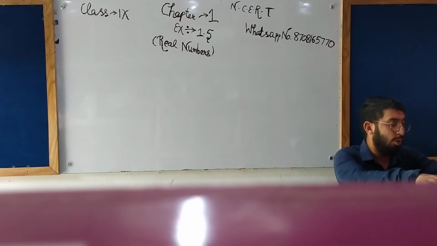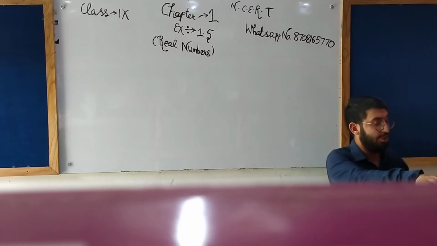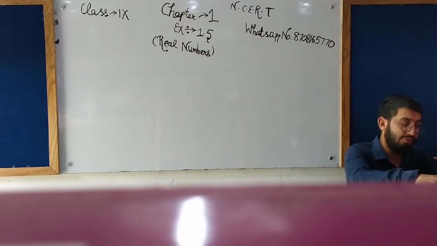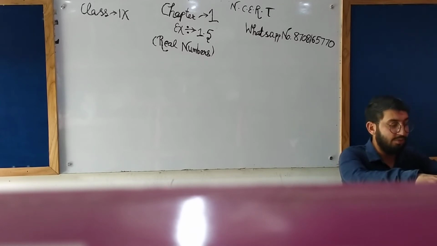Recall, pi is defined as the ratio of the circumference of a circle to its diameter. Let the circumference of the circle be denoted by C and the diameter by D. This is pi equals C by D. This seems to contradict the fact that pi is irrational. How will you resolve this contradiction?